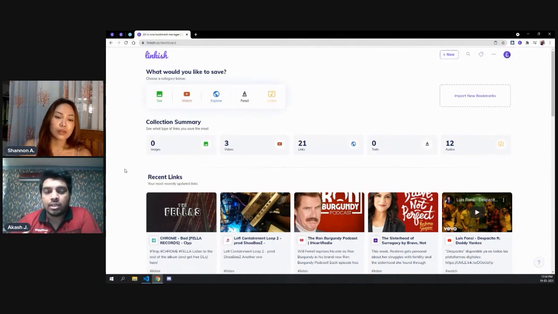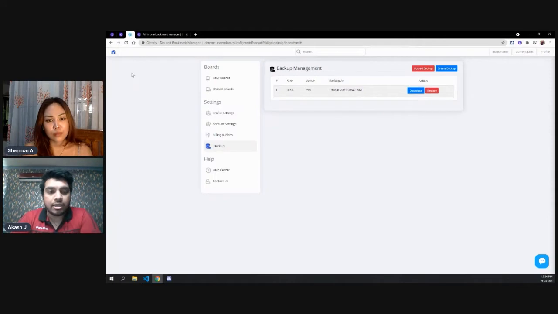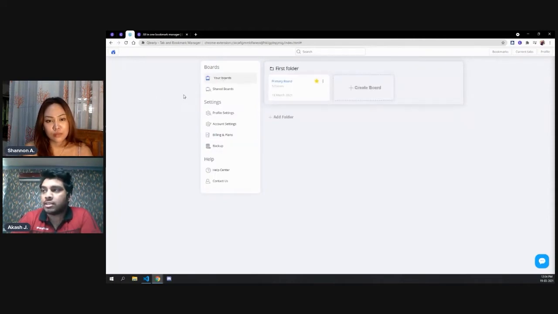One of the asked features was an import from the Clearly browser extension. A few users have been using Clearly before Linkish. If you have a Clearly account, it should look something like this.